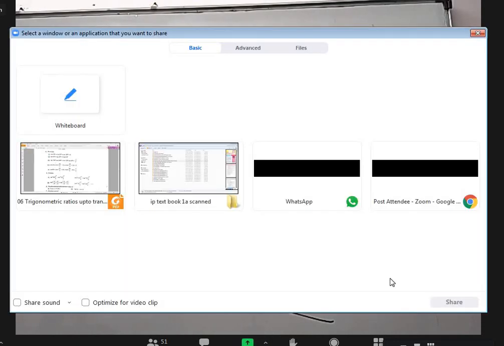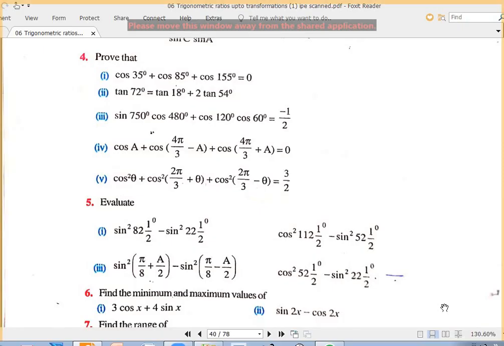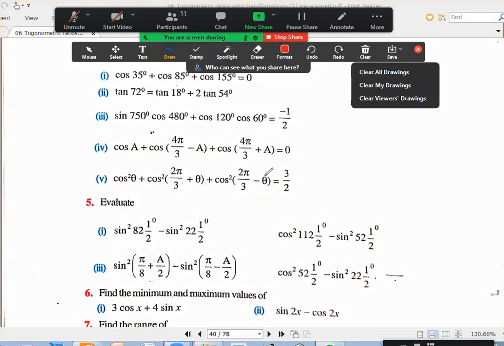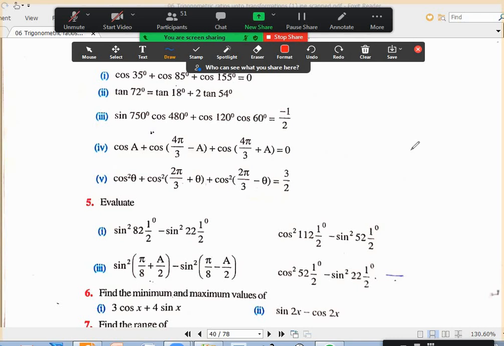Whoever had doubt, is it clear? A similar question came in JEE Mains. Even yesterday, I think I was discussing this recent JEE Mains paper with somebody. Almost the same question is there also. This concept: A minus B is the other angle and A plus B is 90. For the third question, there is no need of giving a hint here.